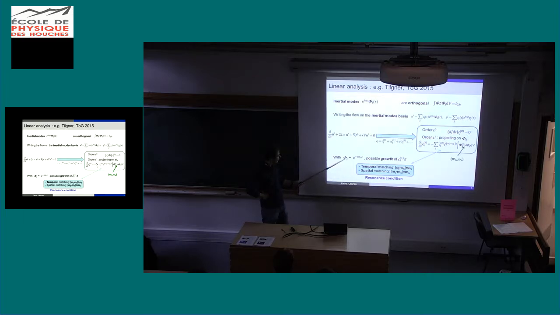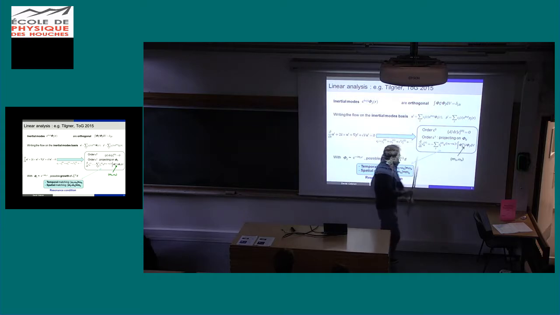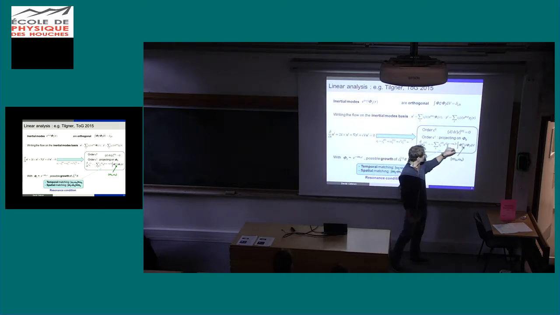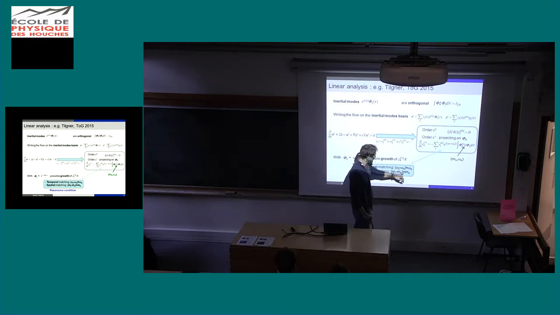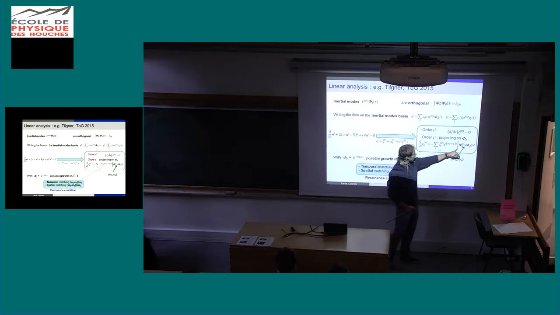So if I write the spatial dependency of the inertial mode here with an azimuthal wave number m_g, you can see that here you have a frequency omega_b, so you have to match this frequency. And you have the same for m_b, such that this integral here is not zero.